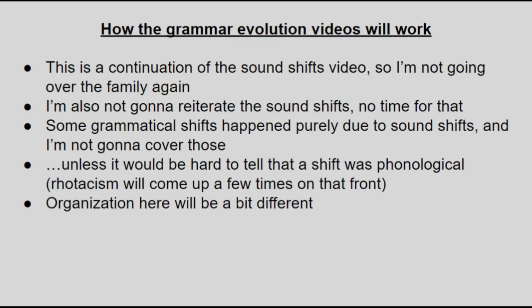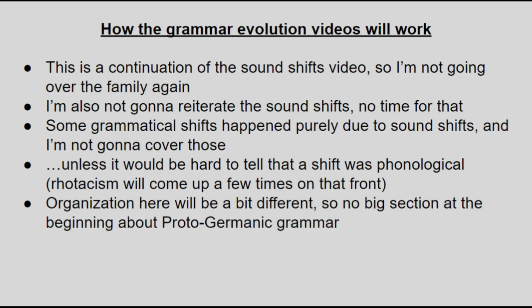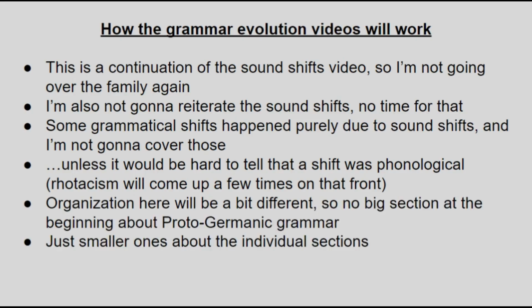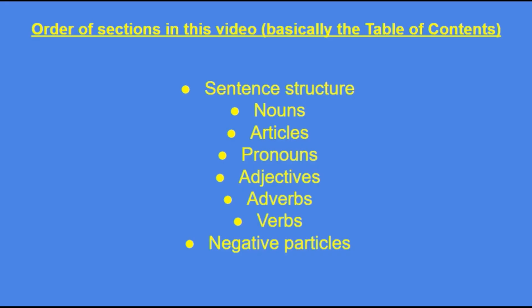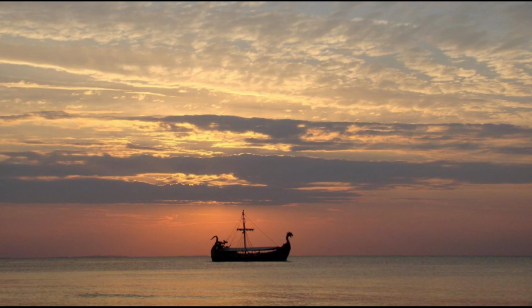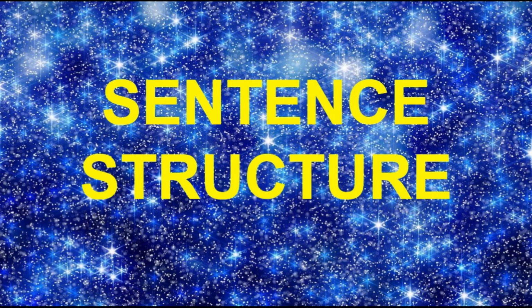Also, just because it's easier here, I won't do a big segment at the beginning summarizing the grammar of Proto-Germanic, like I did with the phonology in the other video. I'll just introduce the topic-specific parameters at the beginning of each section, and the sections will be presented in the same order I do them in the language overview, starting with the sentence structure. Also, sorry, but I may have to pick and choose topics to save time and everyone's sanity. With that out of the way, let's go! So to start, as promised, I'm gonna just jump right in with the sentence structure.